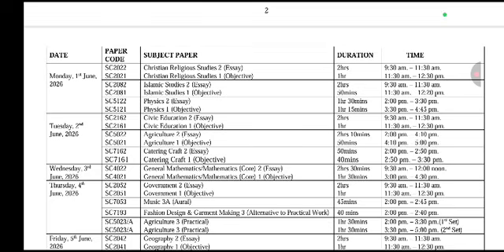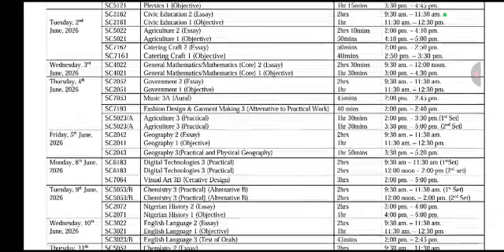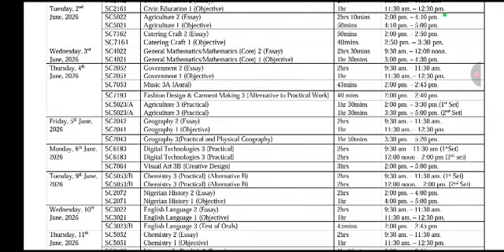Okay? Agric, we have it on 2nd June, then catering. So on 2nd June, you are having civic education, agriculture, and catering. So you, as a science or art student, you must know your own papers, the subjects you registered in. If you are confused, let me know.